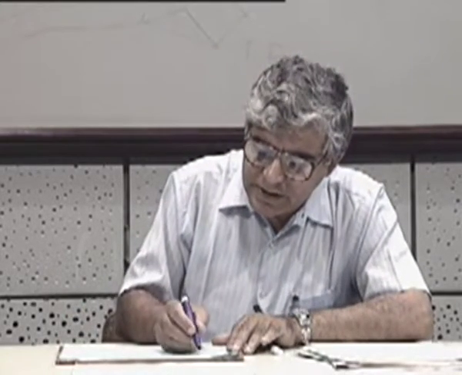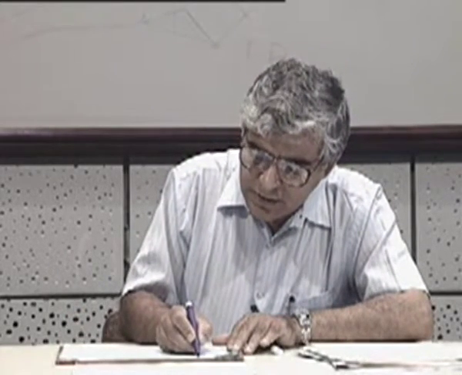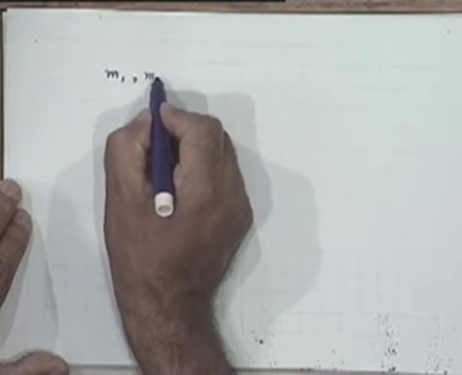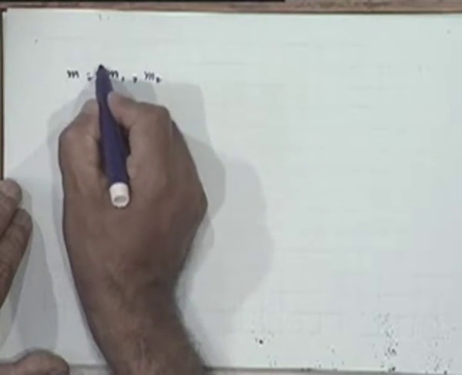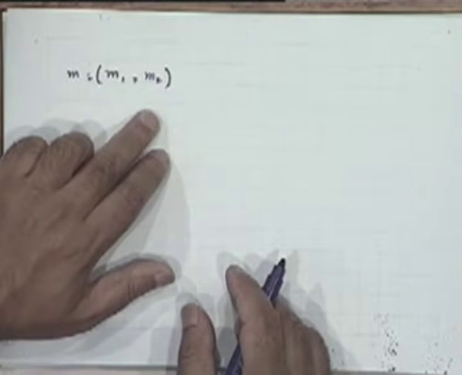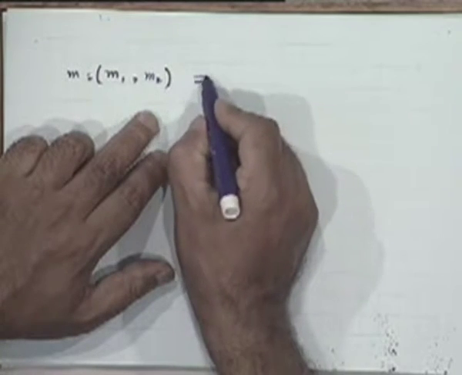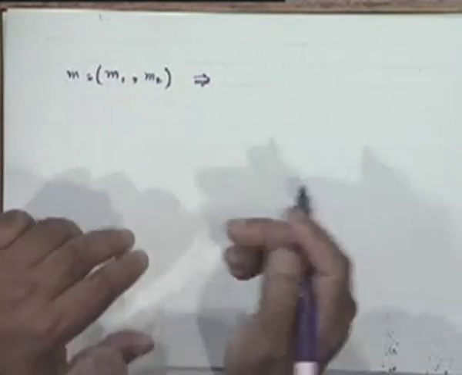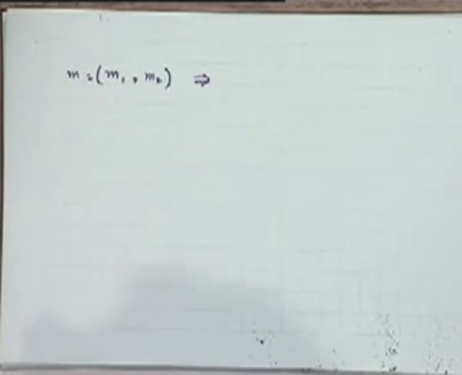by taking a very simple example where our message source is of a very simple kind with only 2 outputs, M1 and M2. And if they are equiprobable, then we don't have to go through Huffman coding.